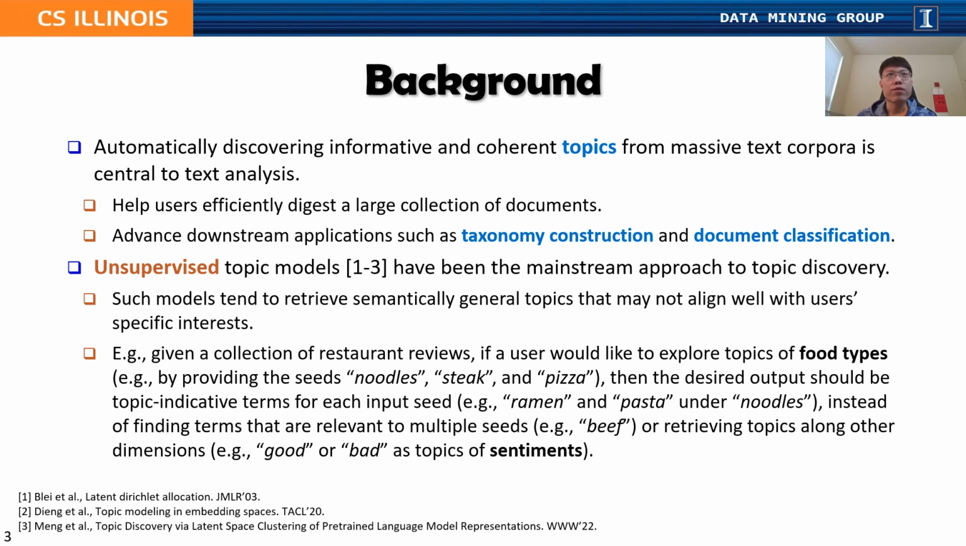However, such models tend to retrieve semantically general topics that may not align well with users' specific interests. For example, given a collection of restaurant reviews, if a user would like to explore topics of food types, for example by providing the seeds noodles, steak, and pizza, then the desired output should be topic-indicative terms for each input seed, for example ramen and pasta on the noodles, instead of finding terms that are relevant to multiple seeds, for example beef, or retrieving topics along other dimensions, for example good or bad, as topics of sentiments.